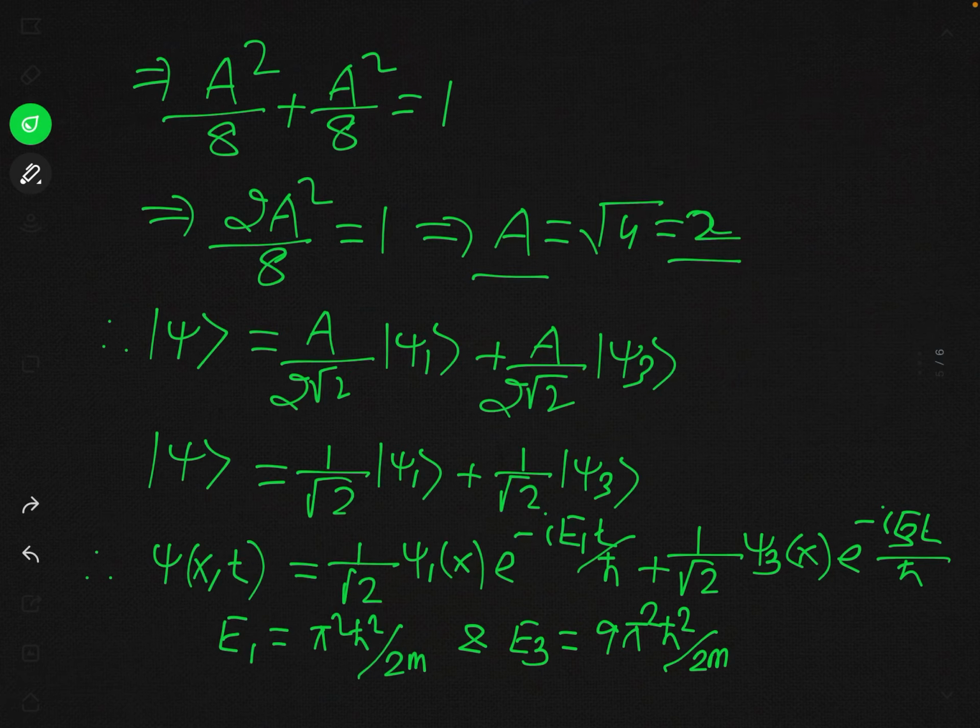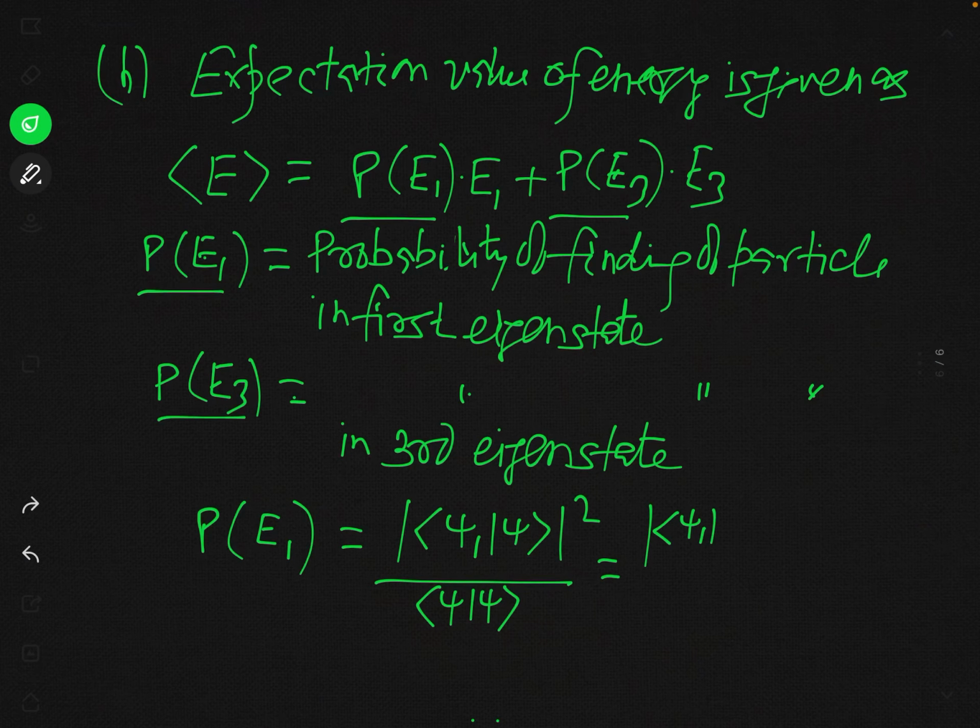So you can put the value of this ket psi here. After substituting this value, you can take 1 over root 2 as a common factor, and in fact this will be then psi 1 plus psi 3.